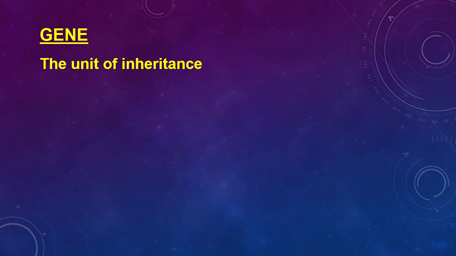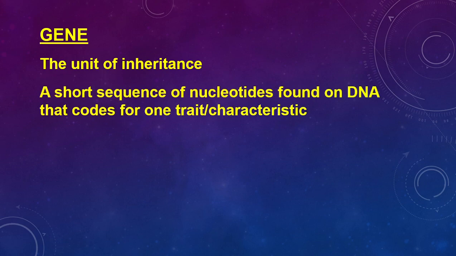Basically, if we were to break a gene down even further in terms of its structure, we would be looking at a nucleotide, but that's not what we're interested in this section. In genetics, we look at the gene. If we were to describe it further, we could say that it is a short sequence of nucleotides found on the DNA that codes for one trait or characteristic.